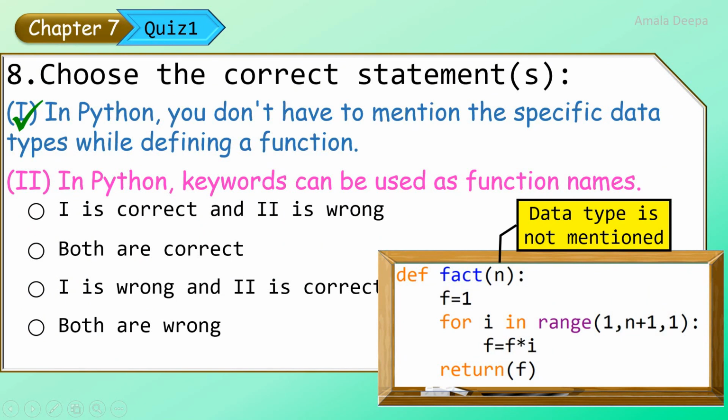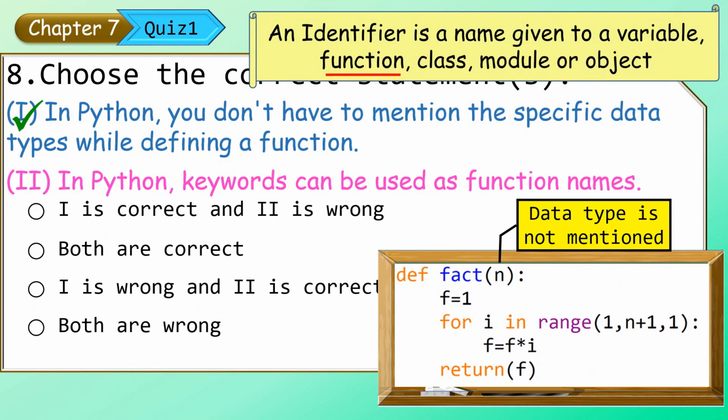And what is the second statement? In Python, keywords can be used as function names. Now we have to see the definition of an identifier. An identifier is a name given to a variable, function, class, module, or object. An identifier is a name given to a function. So the name of the function here in this example is fact.